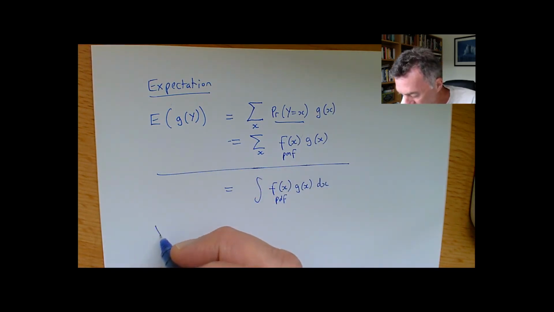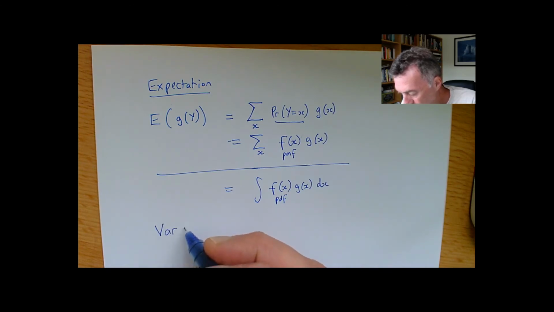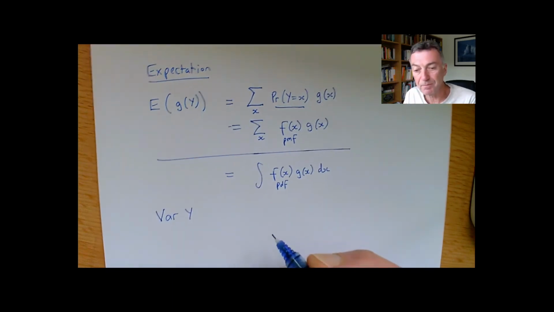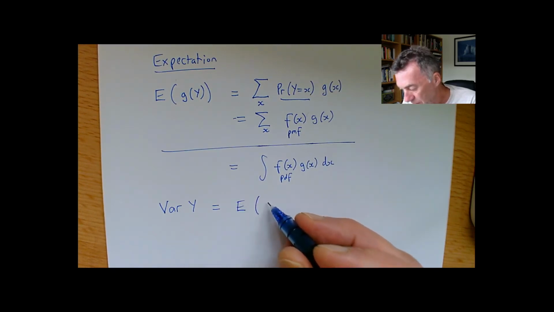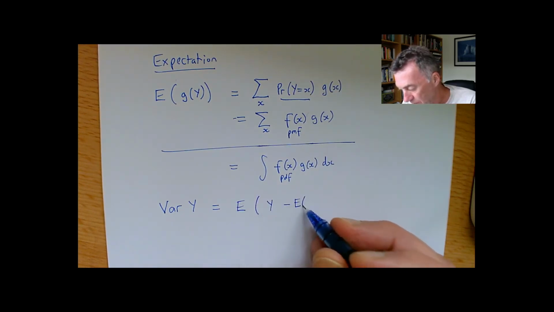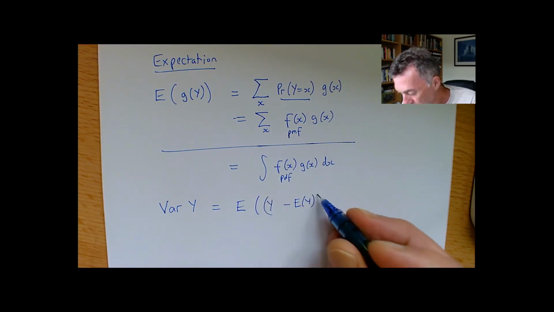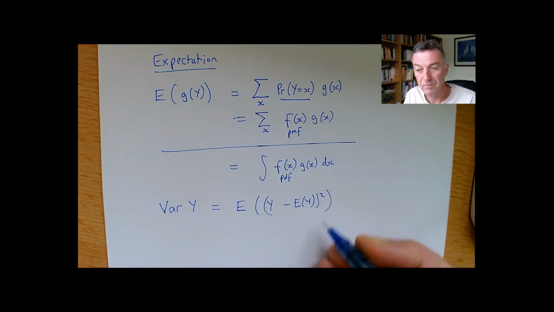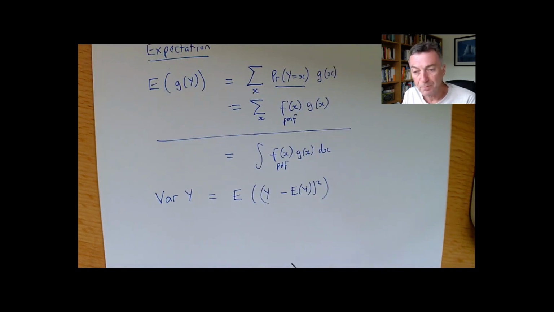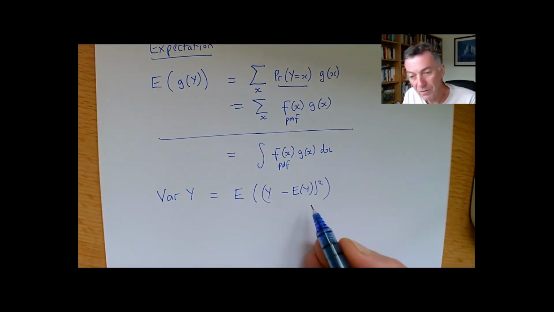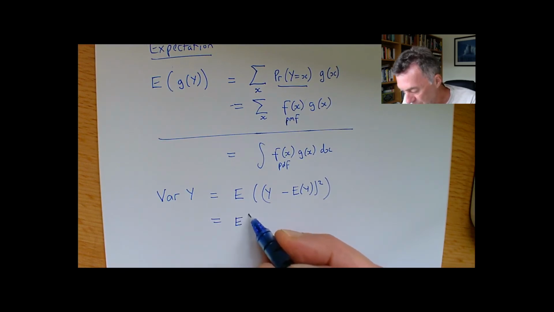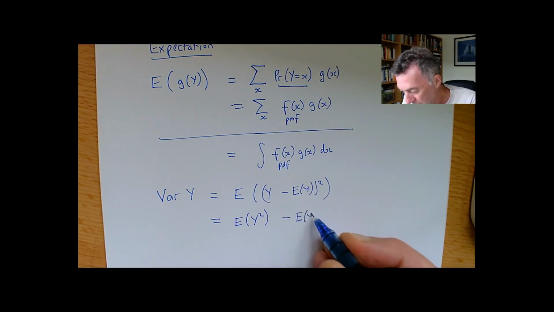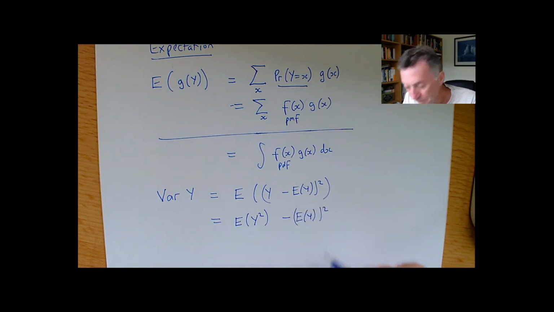So the variance of a random variable Y is defined as the expectation of (Y minus the expectation of Y), all squared. Now it turns out you can simplify this if you go through the maths, and it's the same as writing E of Y squared minus (the expectation of Y) all squared.